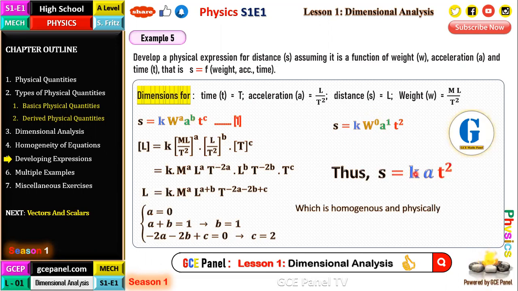So here, this equation is homogeneous and physically correct. We know that S equals half A T squared, right? So K is a constant that can be determined from experiments. The last thing is that since you have W to the power 0, it shows that W is not a function of the distance of this object that may be falling freely or whatever.